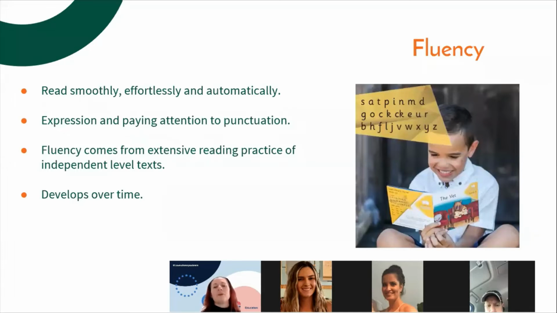So it will sound bumpy. They may say "the cat, eel, will," and things like that as the students are starting to read. That's absolutely normal, as they are mapping the sounds and those words in their brain. So it will take lots and lots of practice.